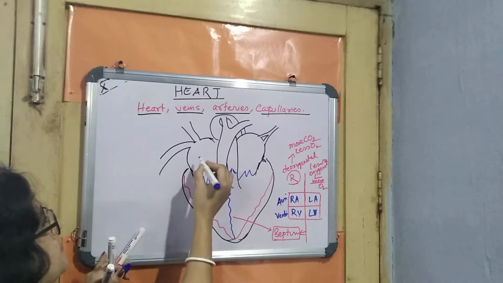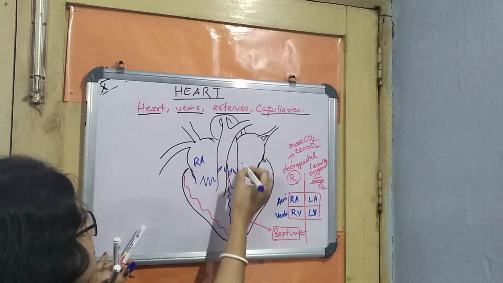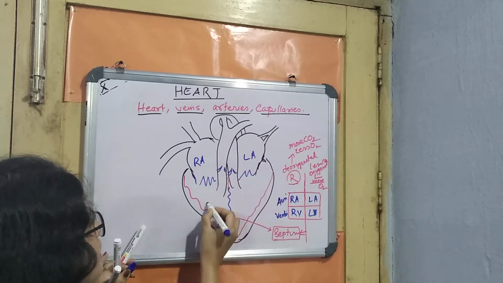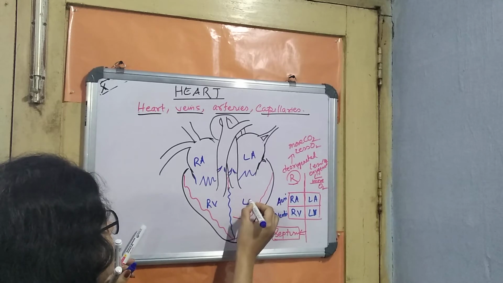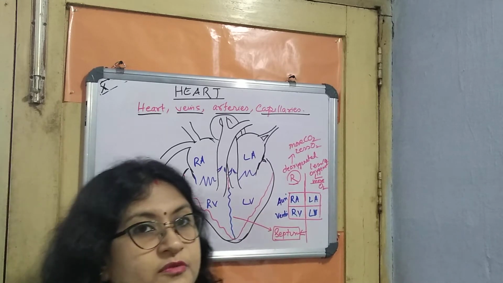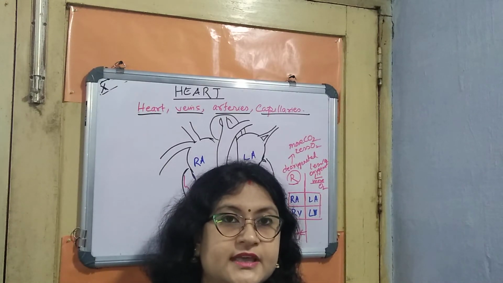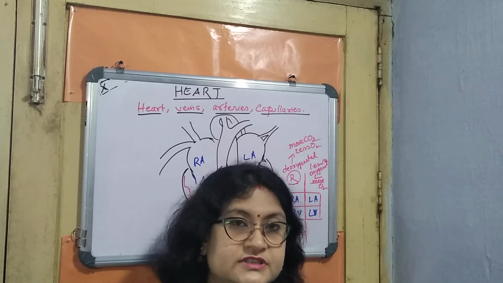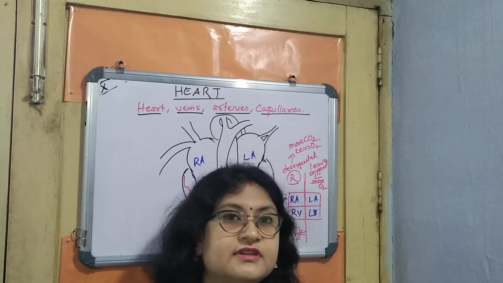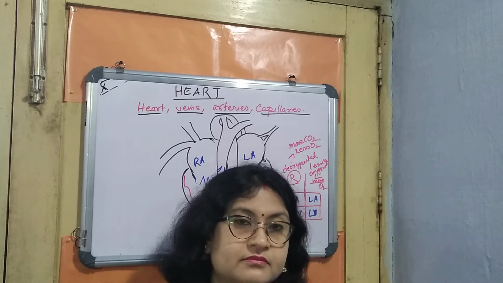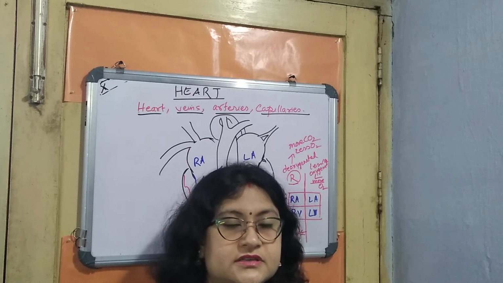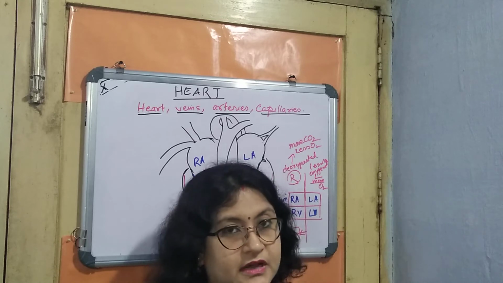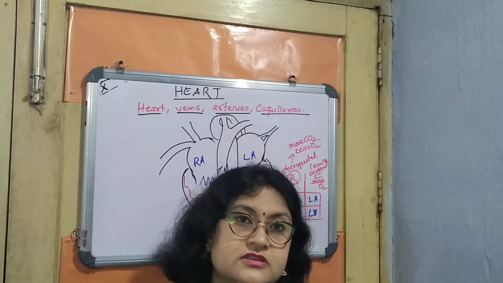So let us put this over here: right auricle, left auricle, right ventricle and left ventricle. This part is very clear. So 4 chambers are there. These 4 chambers are separated into right and left side. Right and left sides have a separating membrane called the septum. Right deals with the deoxygenated blood. Left deals with the oxygenated blood.